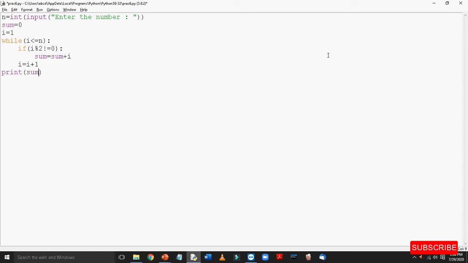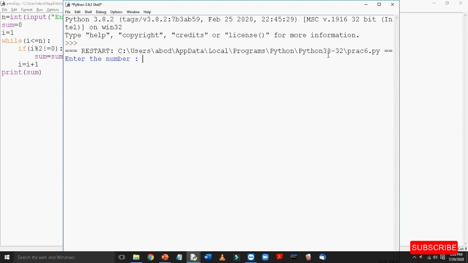Let me run this now. I am entering the number as 5. The odd numbers until 5 starting from 1 are 1, 3 and 5, which sum to a total value of 9. Therefore, our output is perfect.